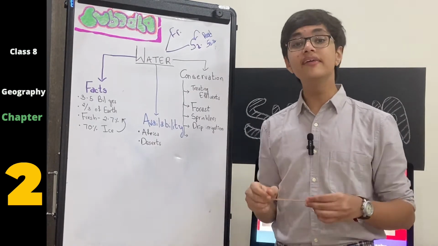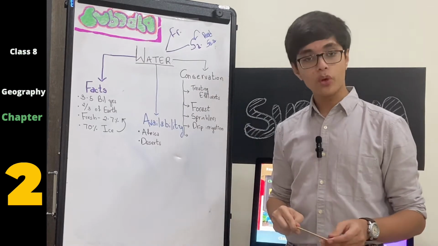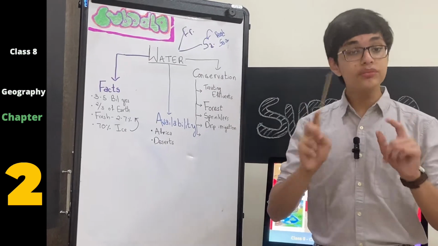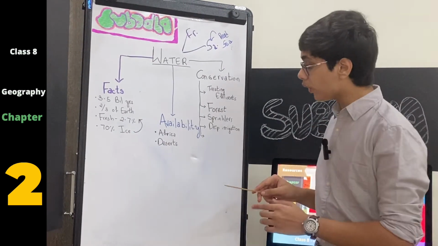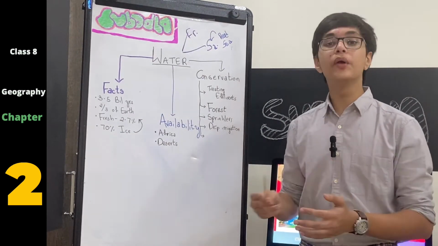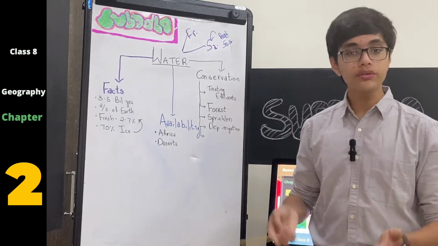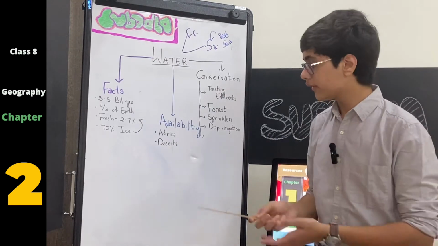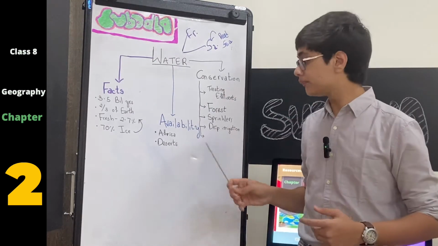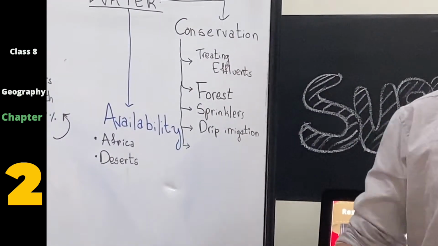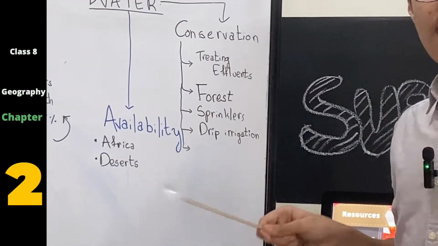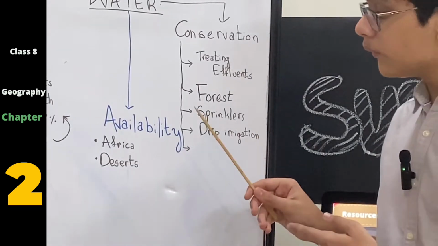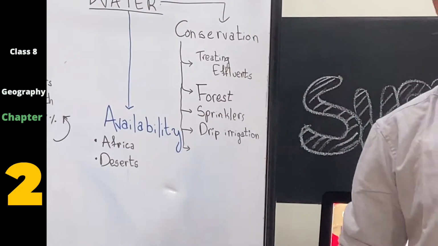Water is not easily available, and even if it is, it is not in the form of fresh water. Another case that we have to look at is, even if water is available, it is not available as pure water. It is often found with a lot of solutes such as mud or any other pollutants. Such is the case in the waters of places like Africa. Long years of climate change have turned African water into polluted water, and so the water which is present in these regions is not useful.